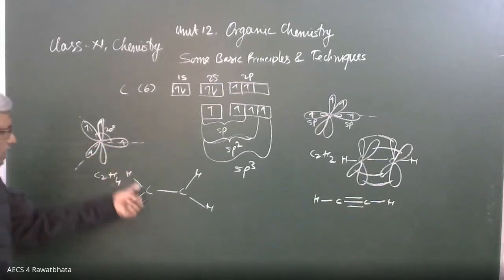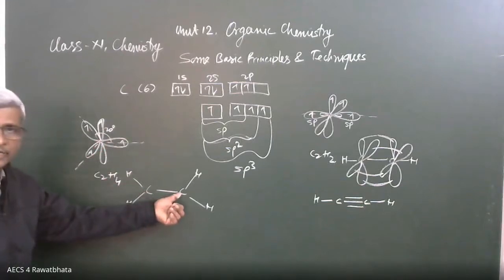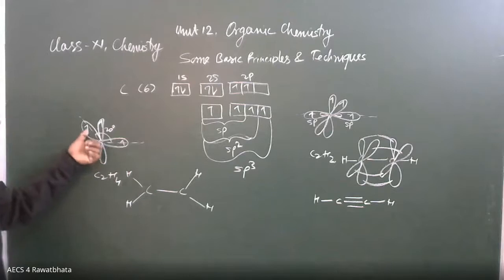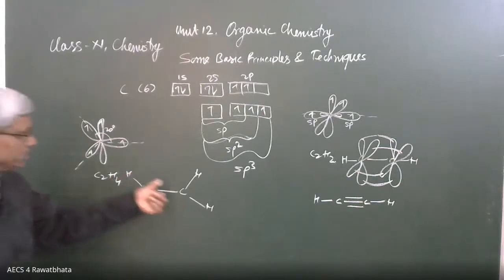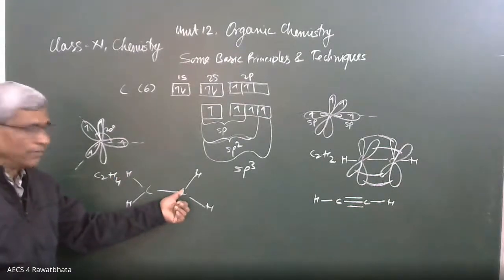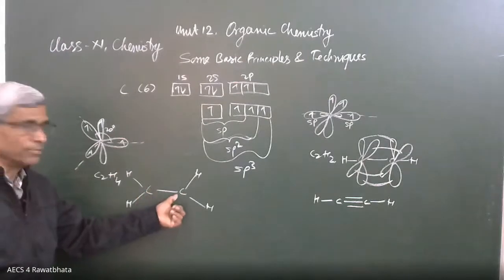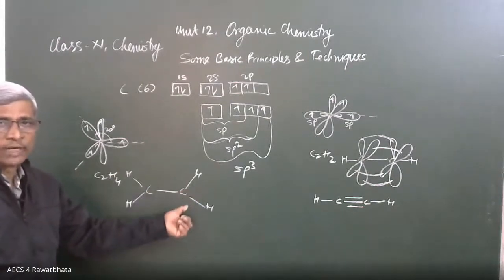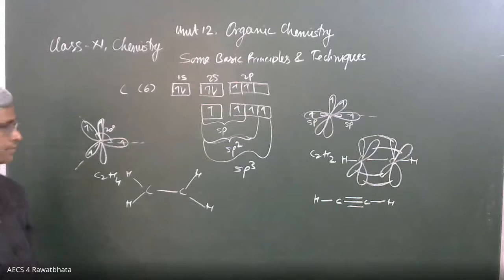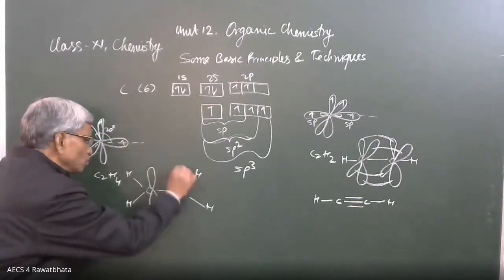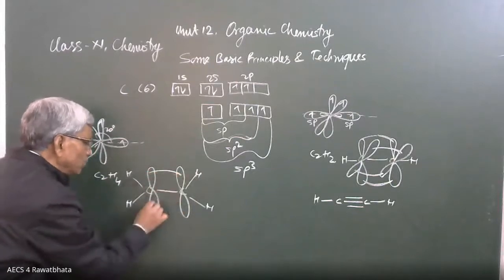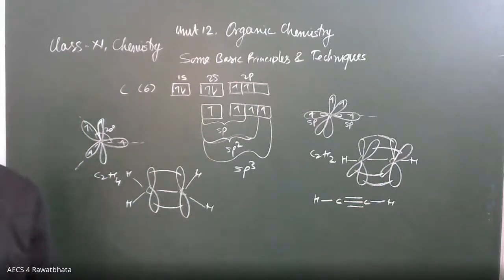This hybrid orbital is going to form a sigma bond with the neighboring carbon atom. 2 hybrid orbitals of the carbon are going to form sigma bonds with hydrogen. And the same situation with this carbon. 1 hybrid orbital overlaps with carbon, and 2 hybrid orbitals overlap with the surrounding 2 hydrogens. Then this p orbital present at this carbon, here also one p orbital, they are going to make a pi bond due to sidewise overlapping. Okay, beta?